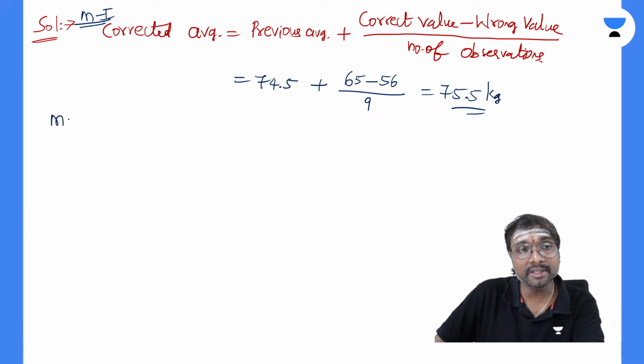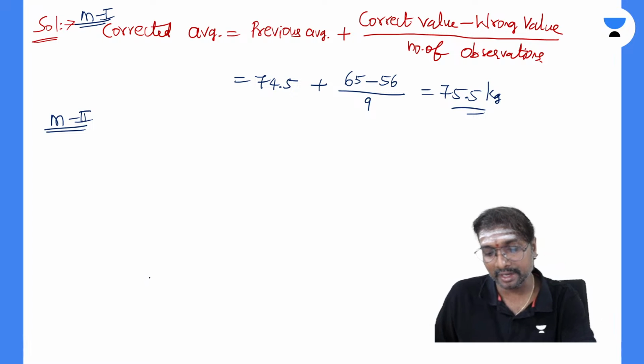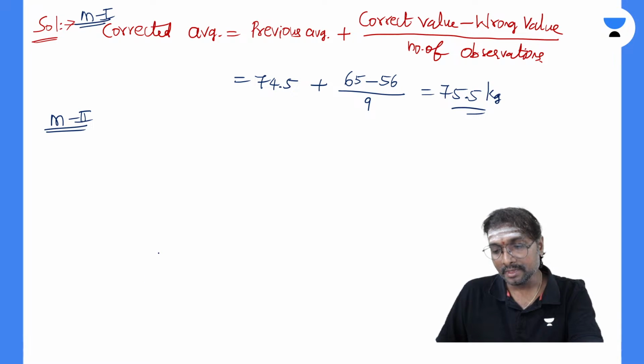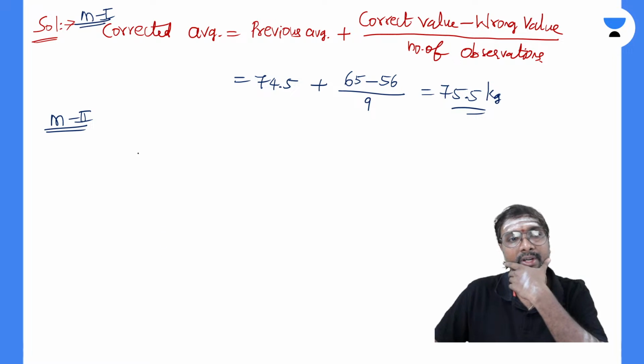So now what is method 2? That was your first method, right? Method 2, shall we go for it or no need, all of you? Shall we go for method 2 or no need?